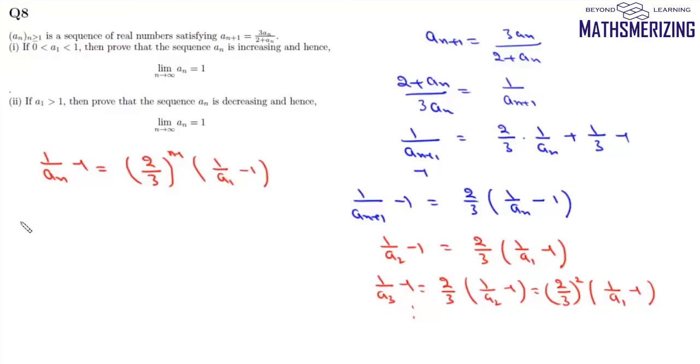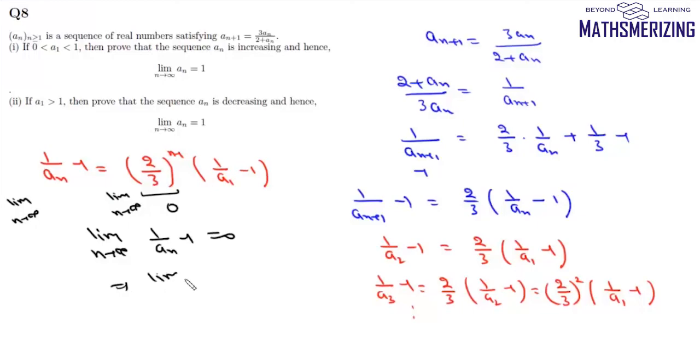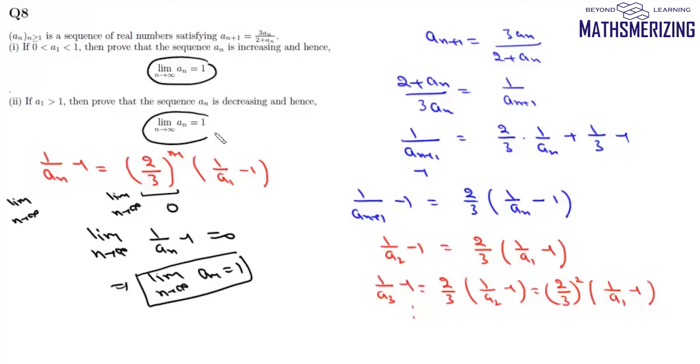Now we'll take this limit as n tends to infinity. Then this (2 by 3) to the power infinity will be 0. We'll get the limit as n tends to infinity of 1 upon (a_n minus 1) equals 0, and from here we can say the limit as n tends to infinity of a_n will be 1. So for all the values of a1, this limit will always approach 1. So in both the cases, we have the limit as n tends to infinity of a_n equals 1.